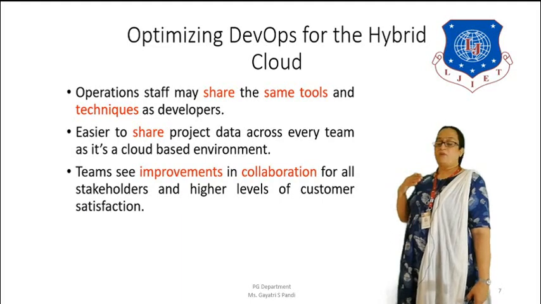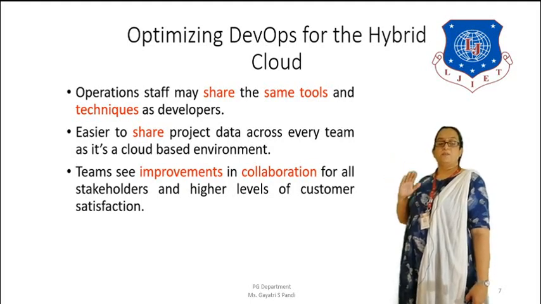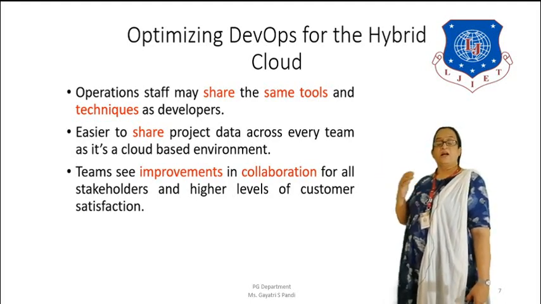Operations staff may also share the same tools and techniques as the developers. In a DevOps environment, one of the advantages of using hybrid is that the operations staff can use the same tools and techniques as the developers. It is easier to share project data across every team as it is a cloud-based environment.